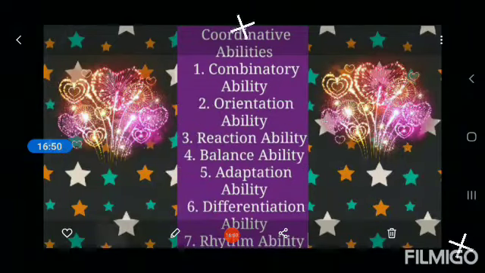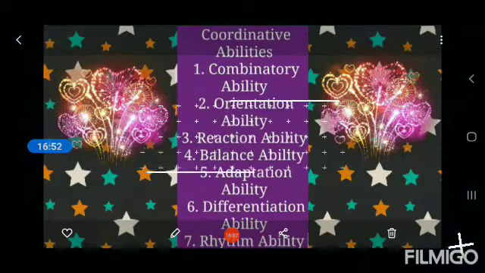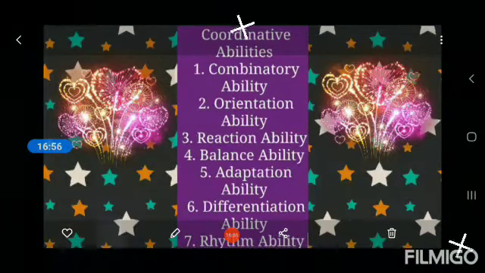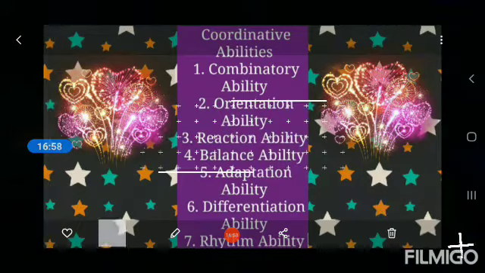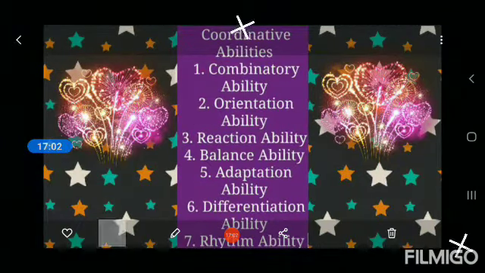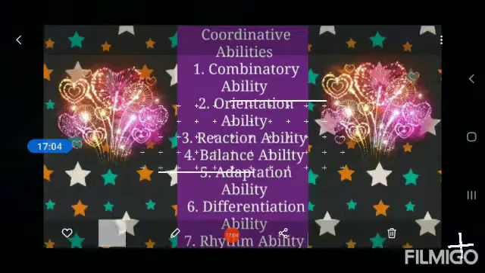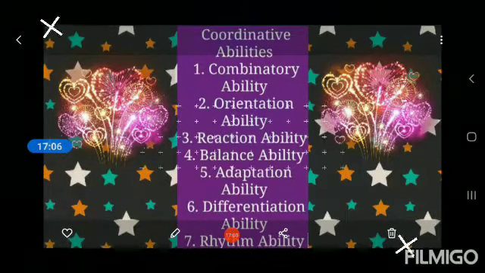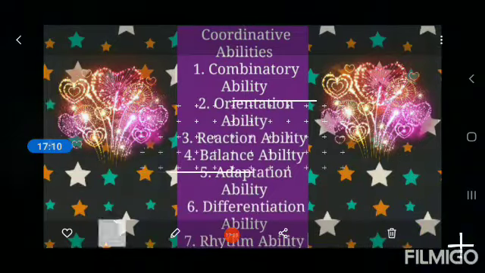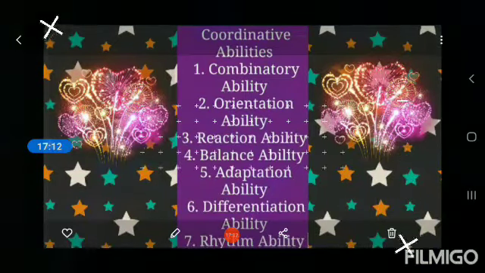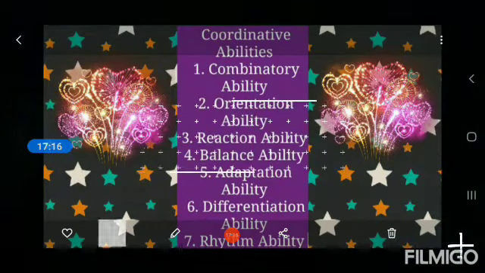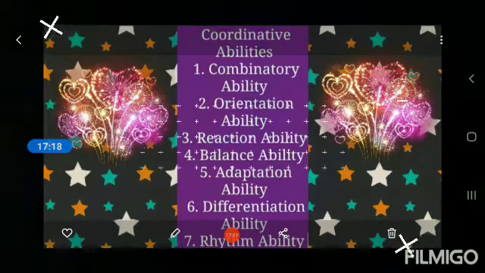First one is combinatory ability. Combinatory ability is also known as coupling ability. That means this ability is the ability to combine the movements of different body parts for performing perfect sports movements. This ability is very significant for approximately all sports, but especially in team games, gymnastics and combative sports. Combative sports means boxing and wrestling, etc.